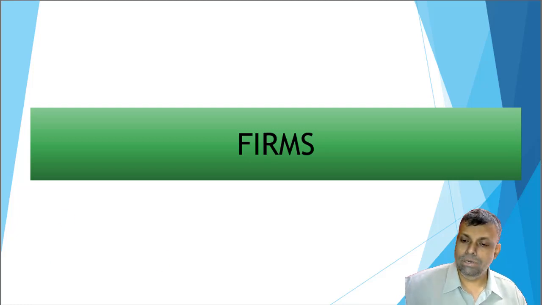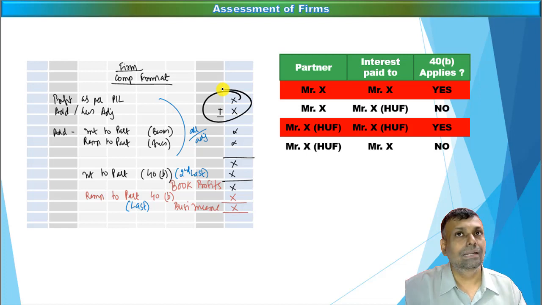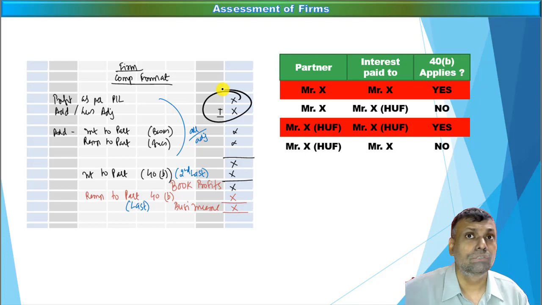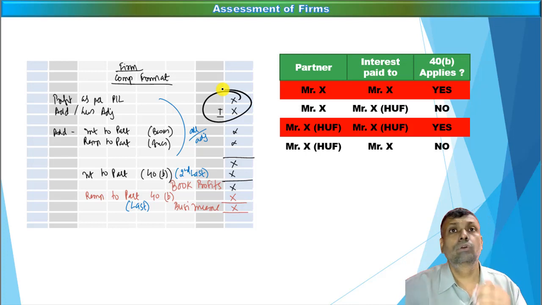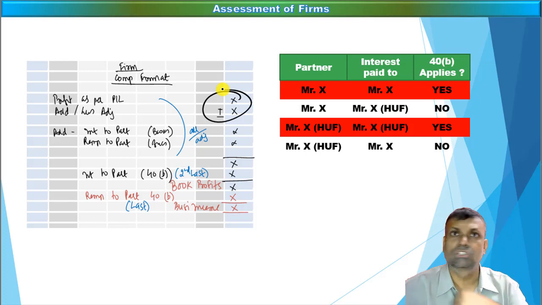Any computation, friends, in relation to this particular partnership firm, you have to do it like this. Start with the profit as per P&L. Do all your add-less adjustments. Just like your book depreciation add and the tax depreciation less, similarly your book remuneration add, your book interest add, which is basically interest from the partnership firm to the partner. It is a transaction between the partner and the partnership firm only that we are trying to discuss by virtue of section 40(b). Now in this particular case, friends, you have to add the interest completely and you have to add the salary, bonus, remuneration combination completely.